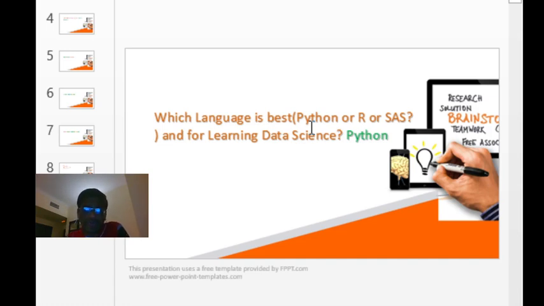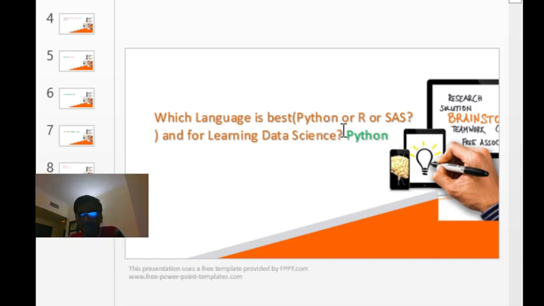Earlier in my previous company, there were about 20 data scientists in total. Of those, mostly 15 people were working on Python. Hardly 4 or 5 people were working on the R language. So you can see that most people are using Python. That is the reason why we choose Python as a language. We have very strong reasons. Very quick about this.